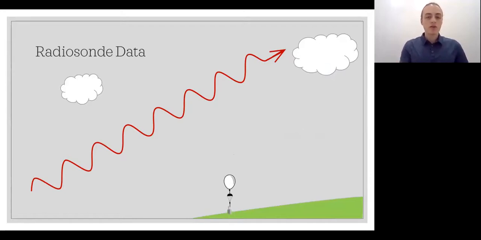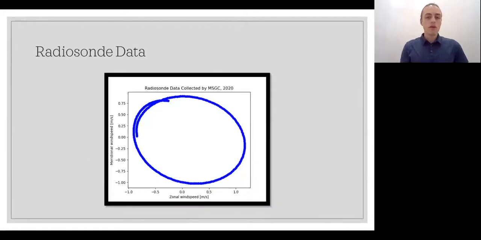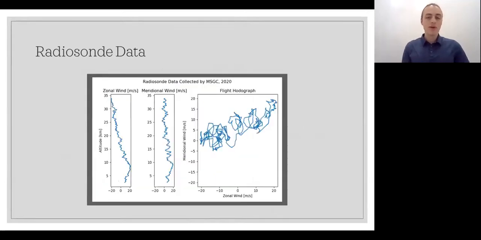However, when they encounter a gravity wave, they're affected in much the same way that a piece of driftwood might be affected on the surface of the ocean. This means that when we look at our wind speed data gathered by the radiosonde, we can see gravity waves as ellipses in our data. However, it's not quite that easy. When we actually look at our raw wind speed data, it looks messy and it's hard to immediately identify the presence of waves. In order to do so, we have two main methods.